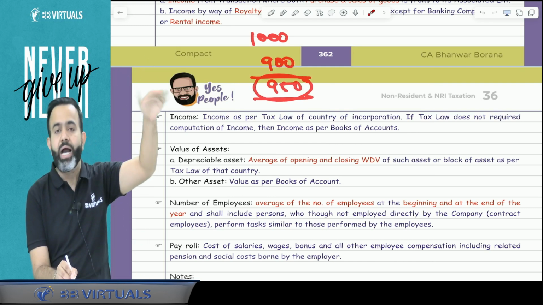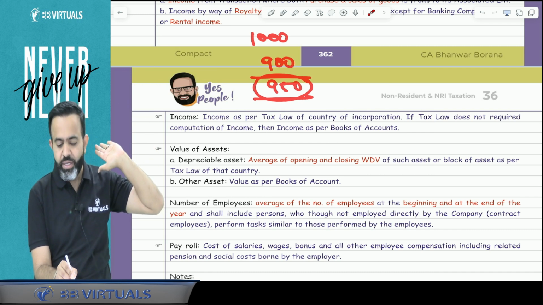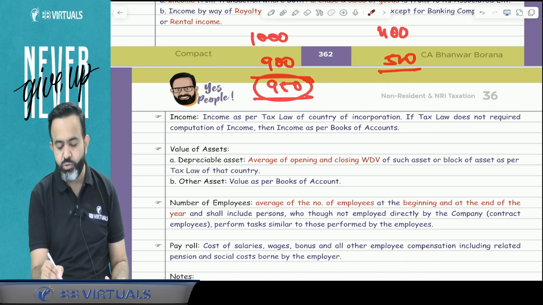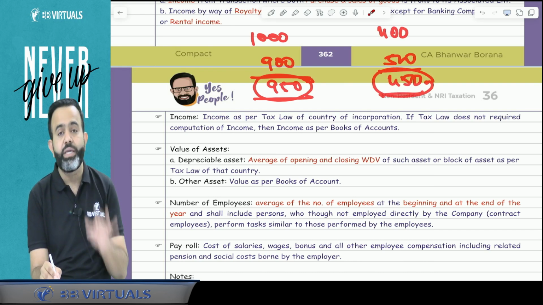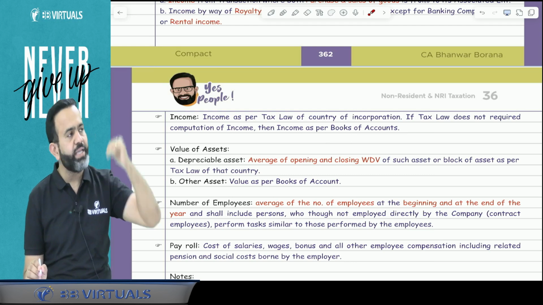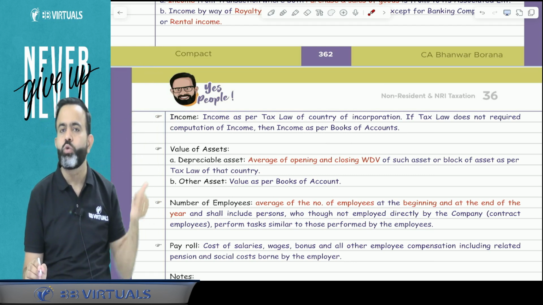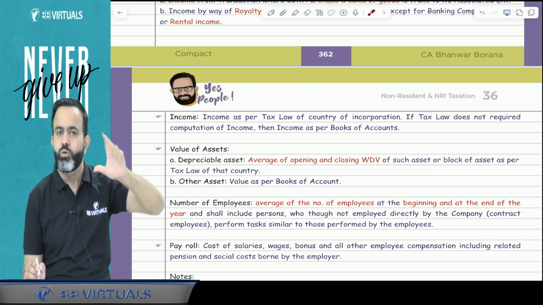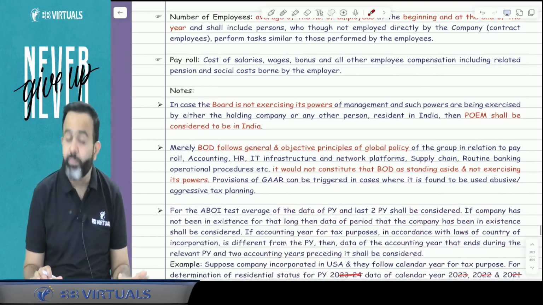Now, out of these employees, how many are located in India? Suppose for example, in India, 400 at the start and 500 at the end. So here 450 employees on average are located in India. So for the number of employees, how will you check? Just take the average of the opening employees and closing employees. That will be the number of employees.